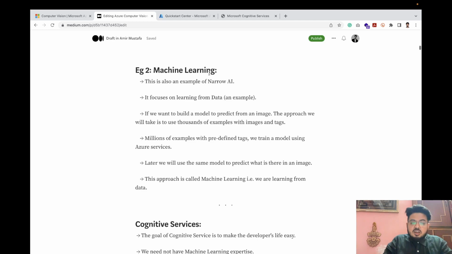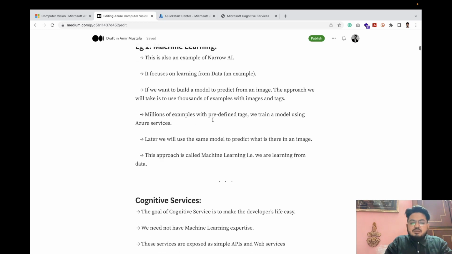Now machine learning, what is this machine learning? This term is used as if it's very complex, but it's a very simple thing. It requires certain training, but machine learning means it focuses on learning from the data. If you provide some data to it, the machine will understand, okay, this is this, this is that. So the machine will become as smart as a human.